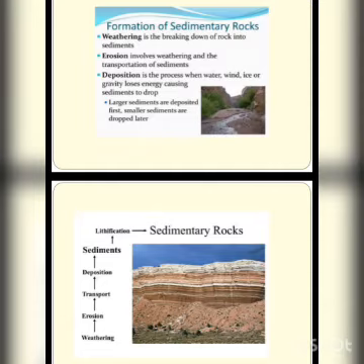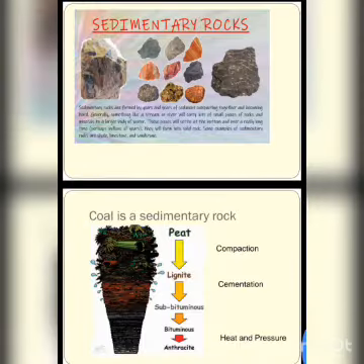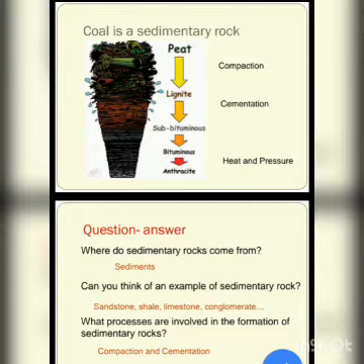It means these rocks are formed inside the water. These pieces will settle at the bottom and over a really long time, millions of years, they convert into solid rock. Okay, so by this we know what sedimentary rocks are and how they are formed.